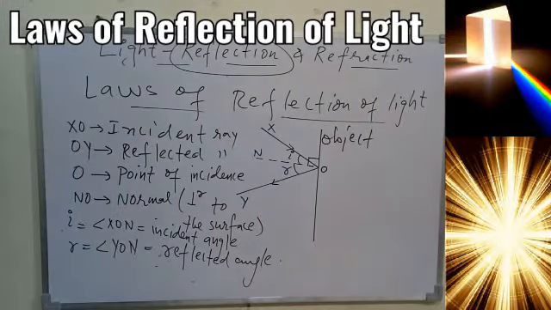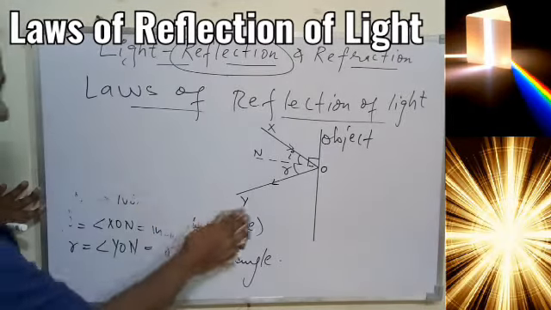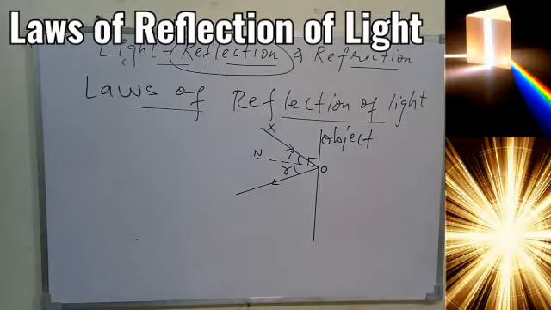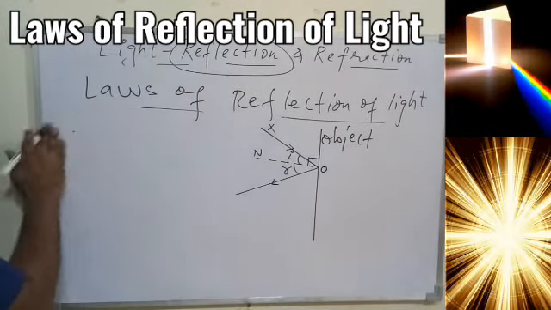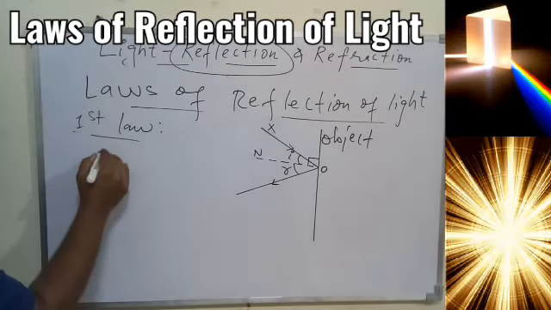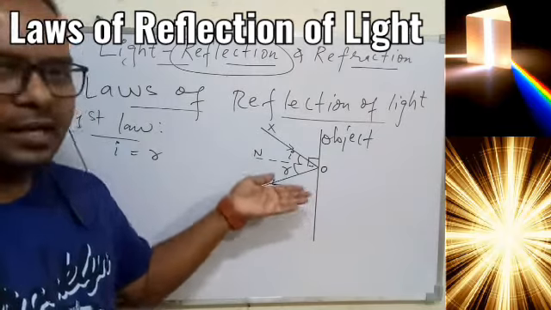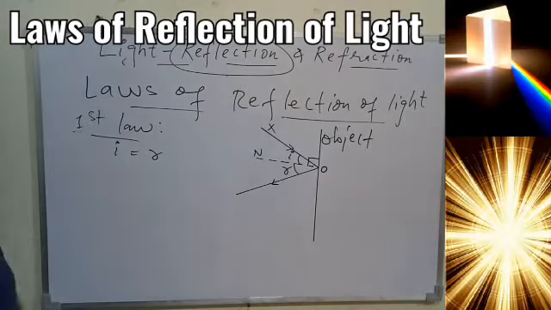Now if we understood the diagram, you should know the names of the different parts of this reflection diagram. So the very first law says that i is equal to r. That is, if the light is falling at a particular point, then the angle of incidence and angle of reflection will always be equal to each other. In all conditions, this i and r will be equal.